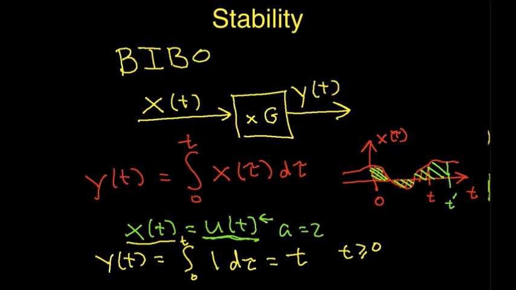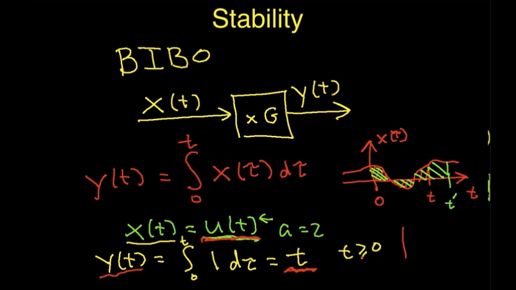Okay, so the question is this a bounded output? And the answer is no, because as t gets large, t gets large. And so I can't find a value b, some constant value b, so that for every value of t, y of t, which again is equal to t, is less than this value b. So this is a system that has a bounded input. Again, the bounded input is the unit step function and gives an unbounded output. The unbounded output would be t.